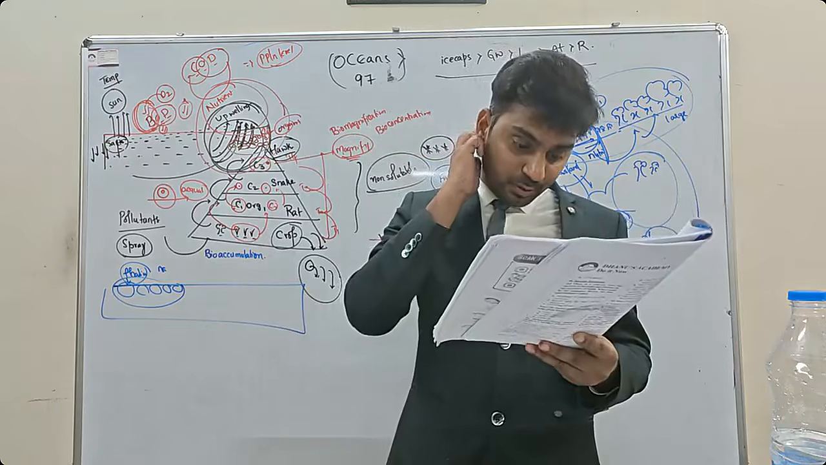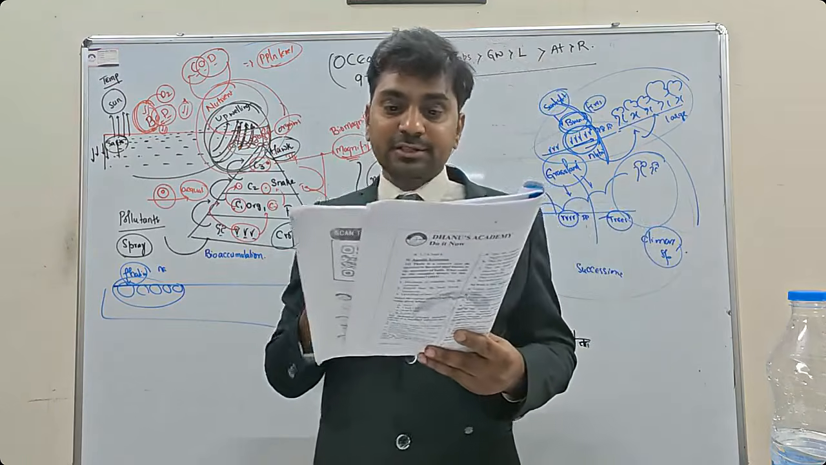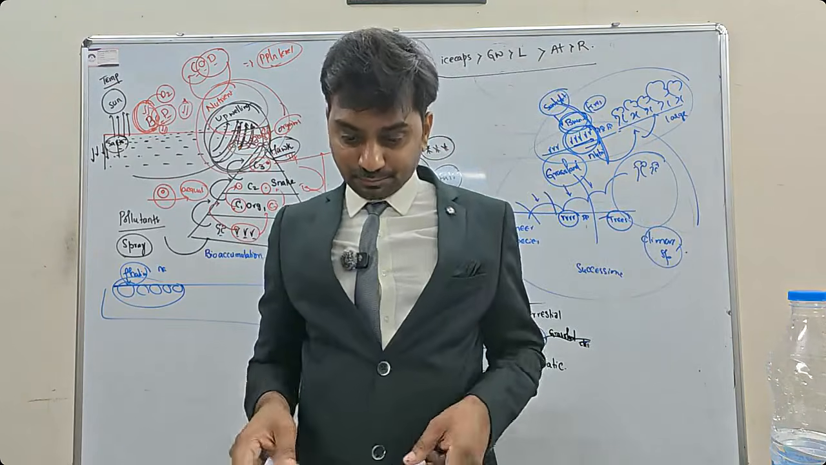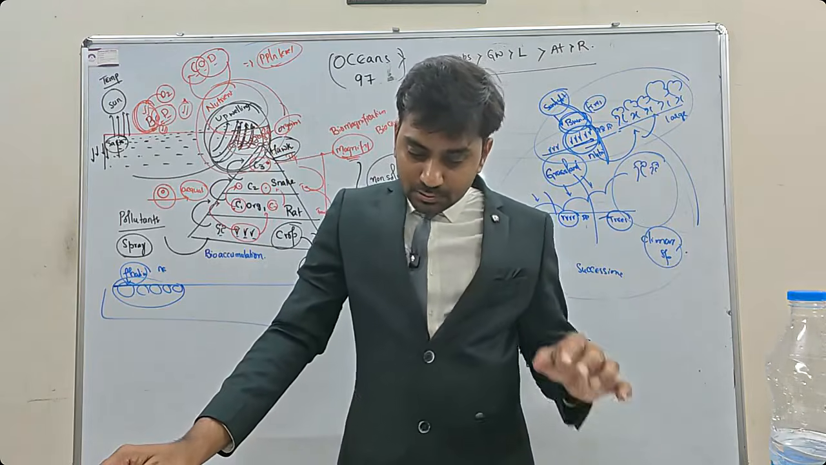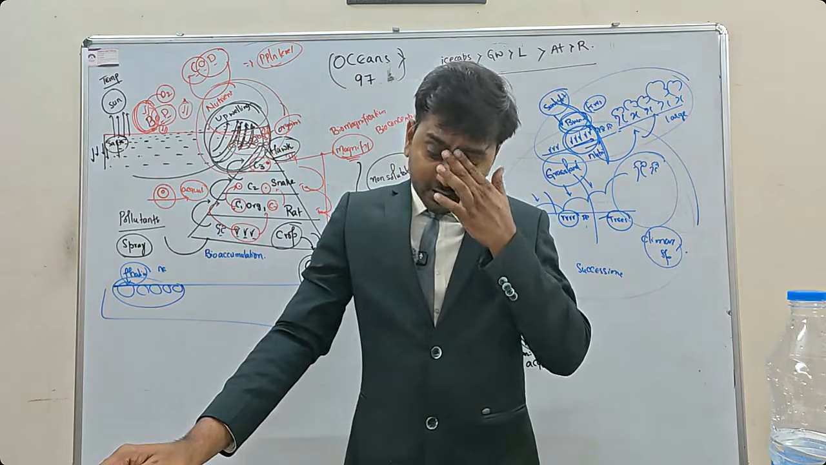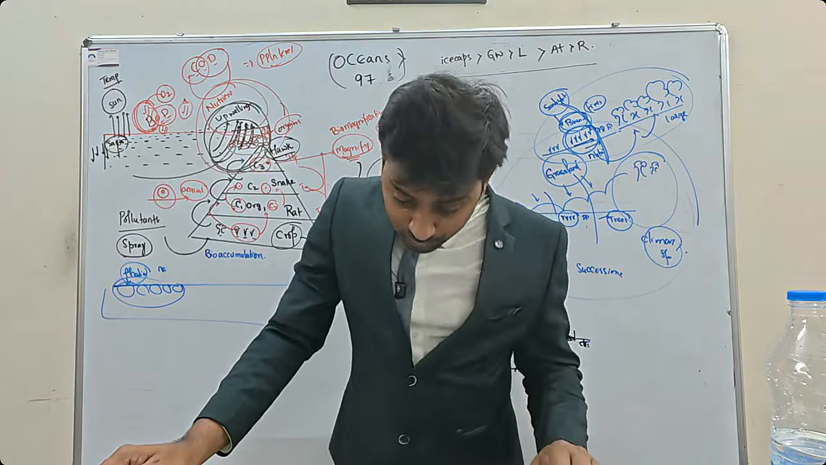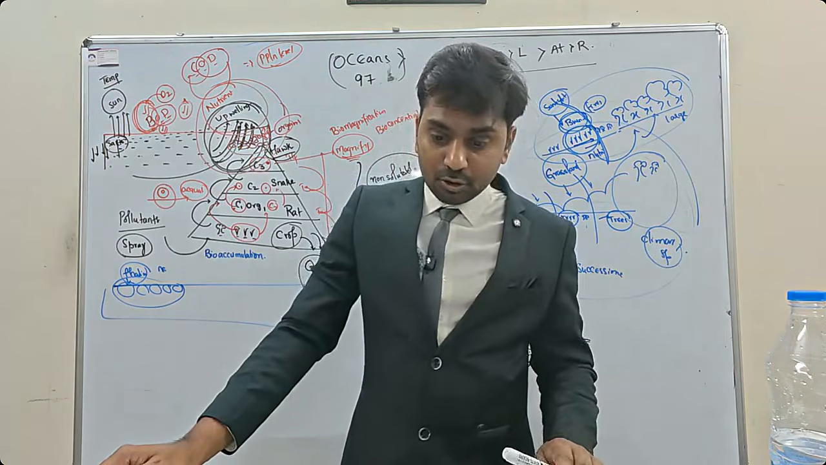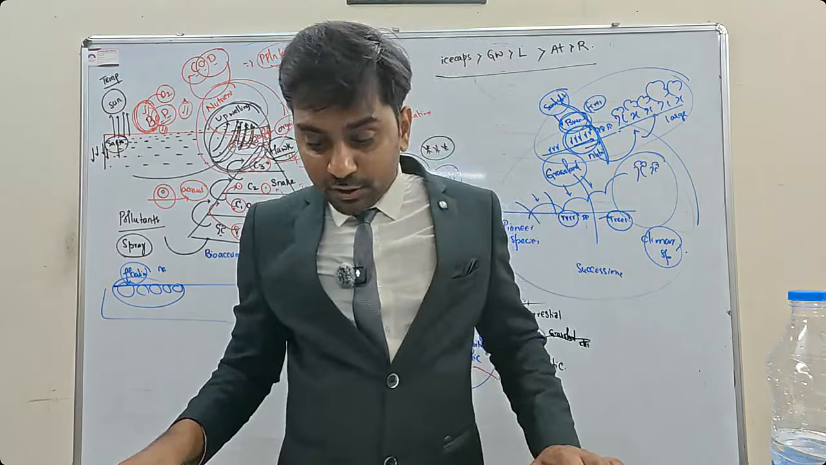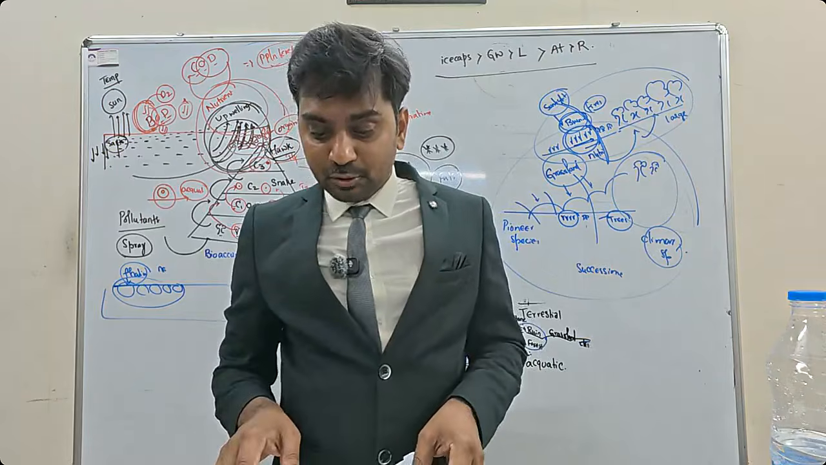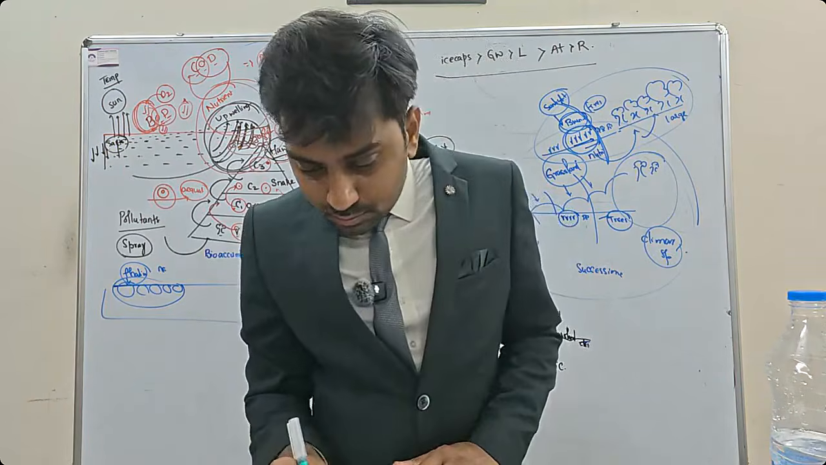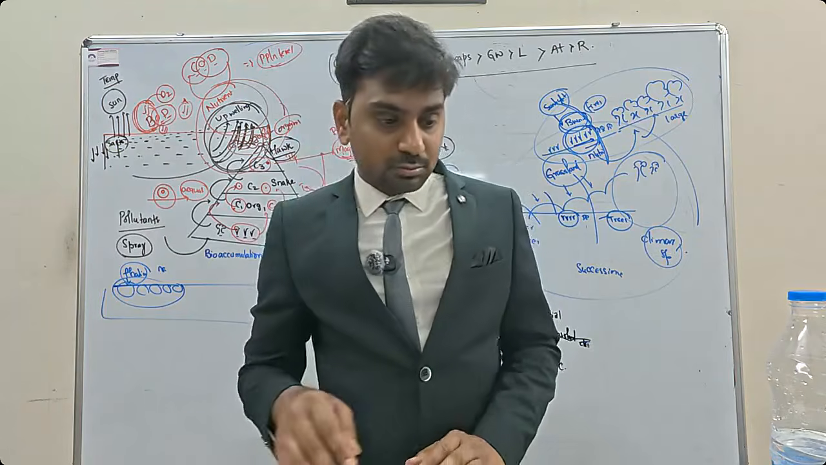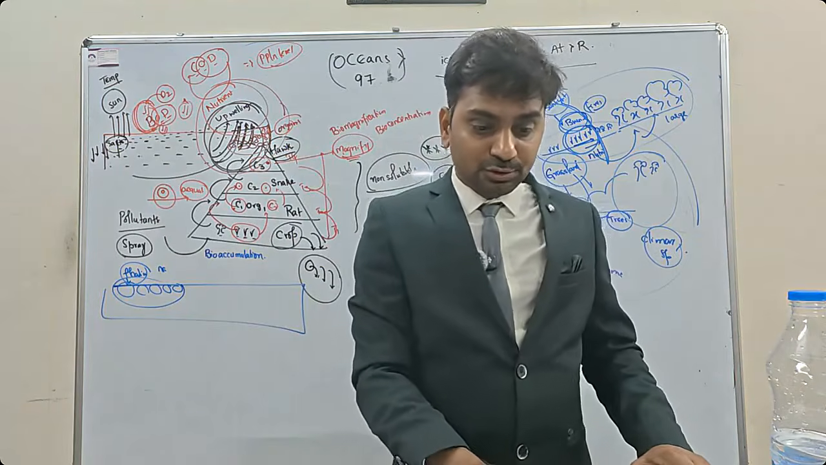Next, consider the following kinds of organisms: copepods, cyanobacteria, diatoms, foraminifera. Which of the following are primary producers in the food chains of oceans? Now look at here, food chains of oceans.